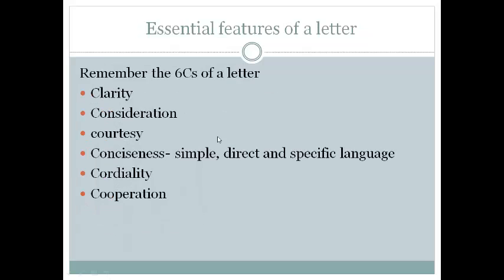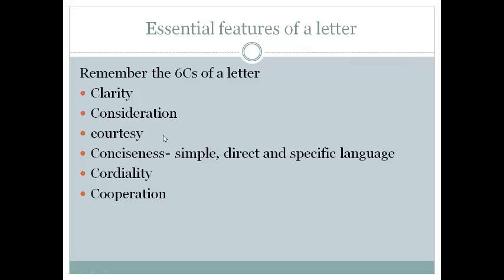Then what are the 6 C's of a letter? How to write a letter? First, there must be clarity of message. What we want to convey, that we should mention very clearly. Clarity is very important. Ambiguity should not be there. We have to mention the straight point. Next, consideration. You should consider that the reader is also very important. Consider your point as well as the reader's point. What you want to mention, mention very clearly.